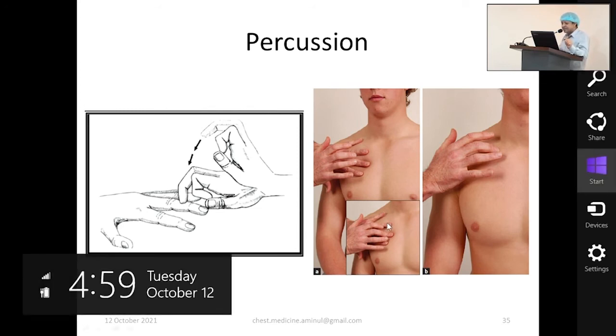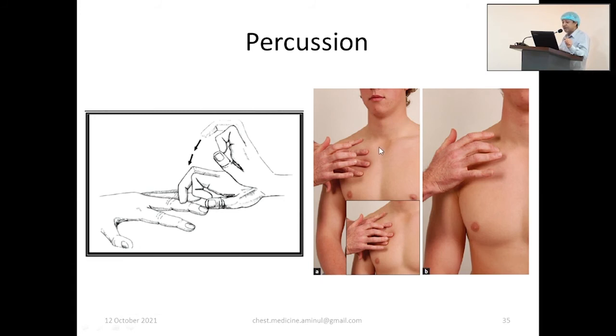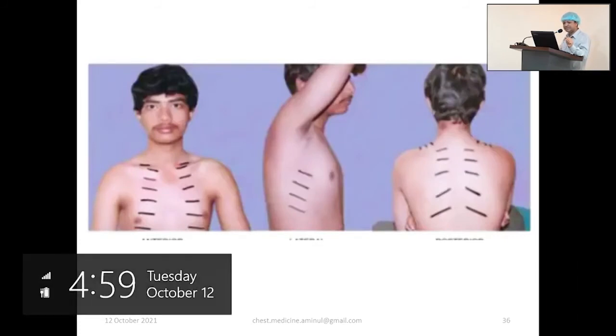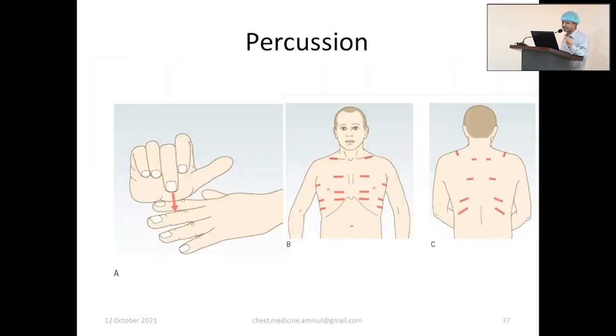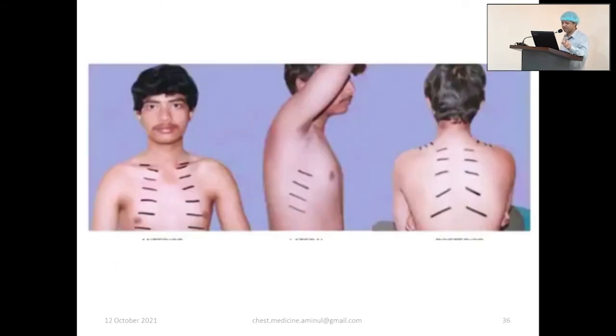Place the fingers like this. You percuss first above the clavicle and then directly over the medial end of the clavicle, and you can percuss so many sites in the intercostal spaces, but this is not necessary. Just 3 to 4 spaces at the anterior mid clavicular line, 3 spaces in the mid axillary line, and just 4 spaces in the posterior interscapular line. You need not percuss more than this. If you percuss more, that's okay, but it should be on the intercostal space, not over the ribs.